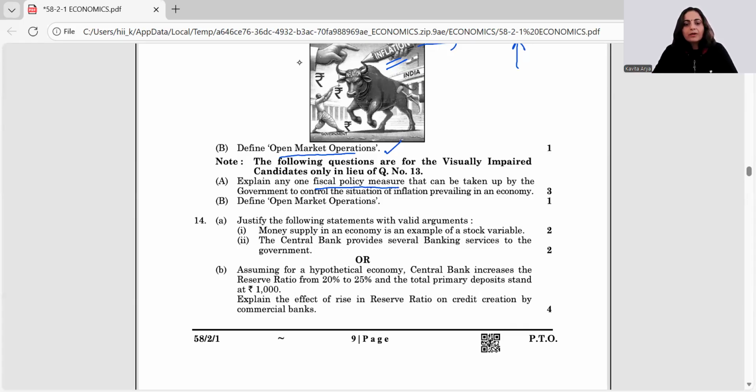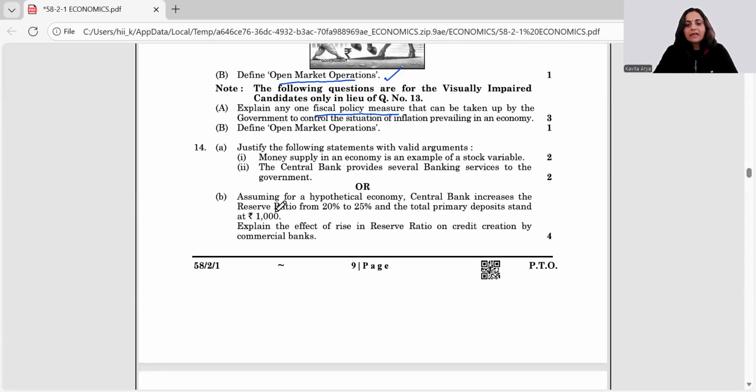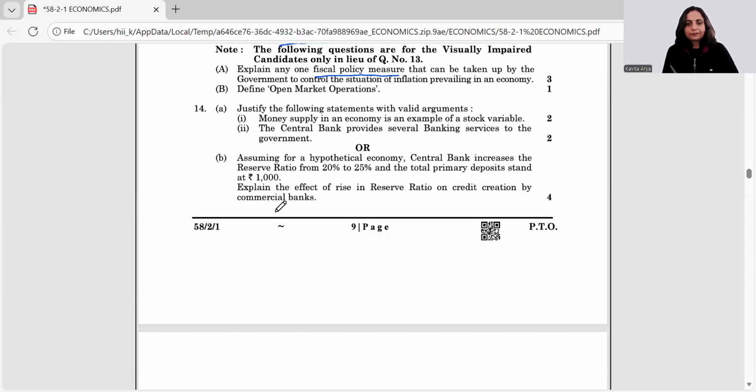Moving to the next question, 14th A. Justify the following statements with valid arguments. Money supply in an economy is an example of stock variable. Yes, because money supply is calculated at a point of time, right? So it's a stock variable. Central bank provides several banking services to the government. So you can talk about any one, two services which the central bank does for the government. It's a supervisor, it works as agent, it receives the money, it gives loan to the government, right? So there are a number of things which we can talk about.